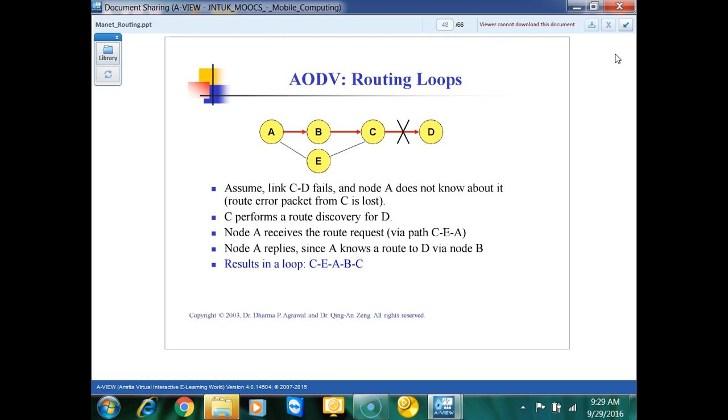While broadcasting, it will broadcast to B and E, and then it will come to A. But in the routing table of A, we have the route already reserved from A to D. The routing table will have the previously stored route from A to D when we are doing the route discovery.